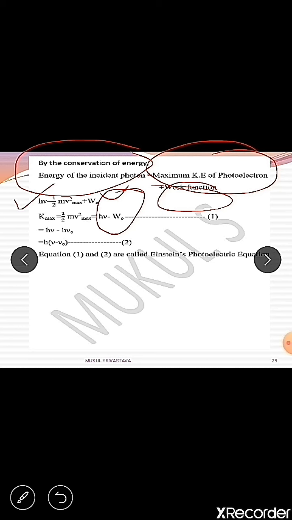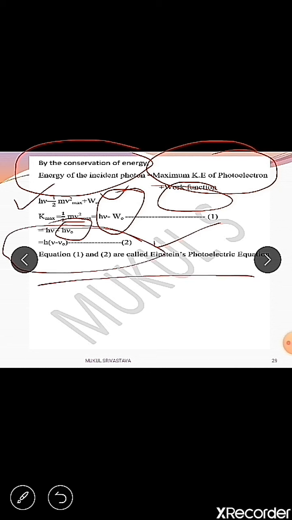Now put the value of this w naught, that is h nu naught, and you get the equation K maximum equals h within bracket nu minus nu naught. You will get equation number 2, which represents the Einstein photoelectric equation.